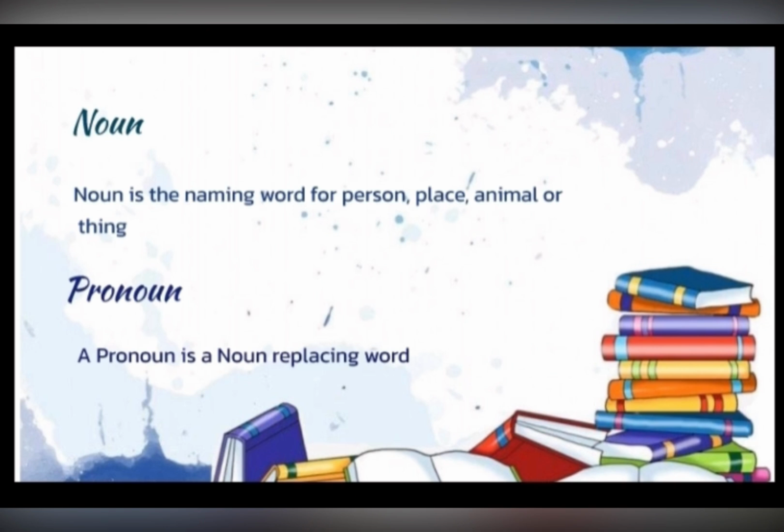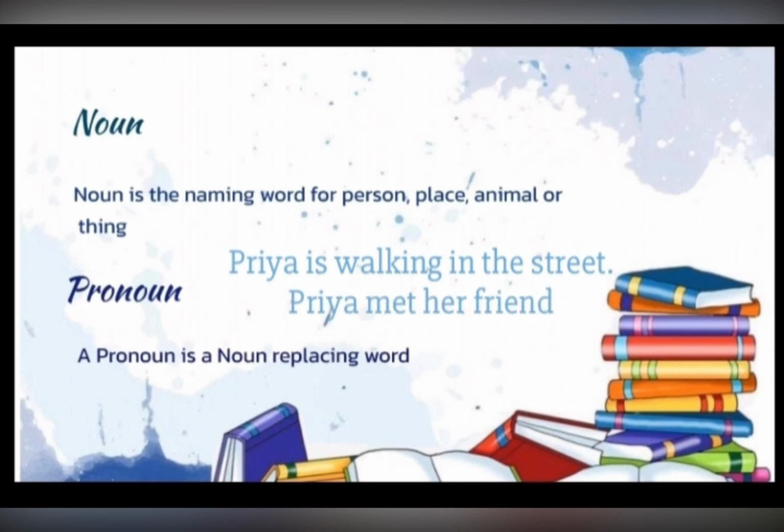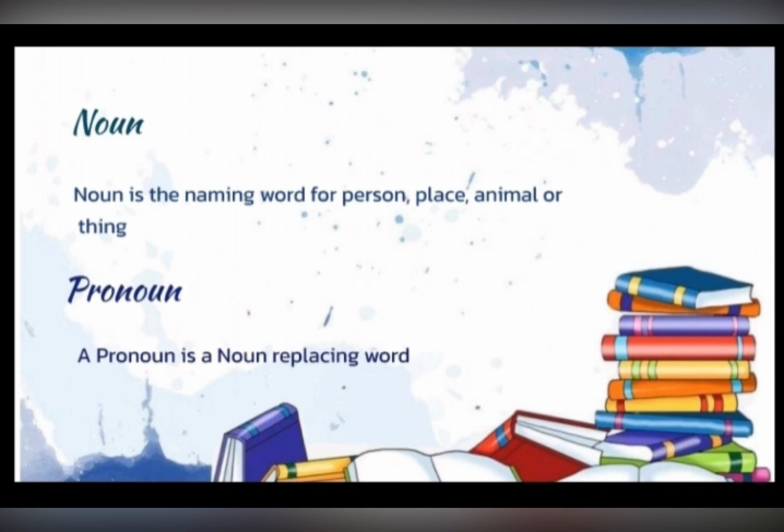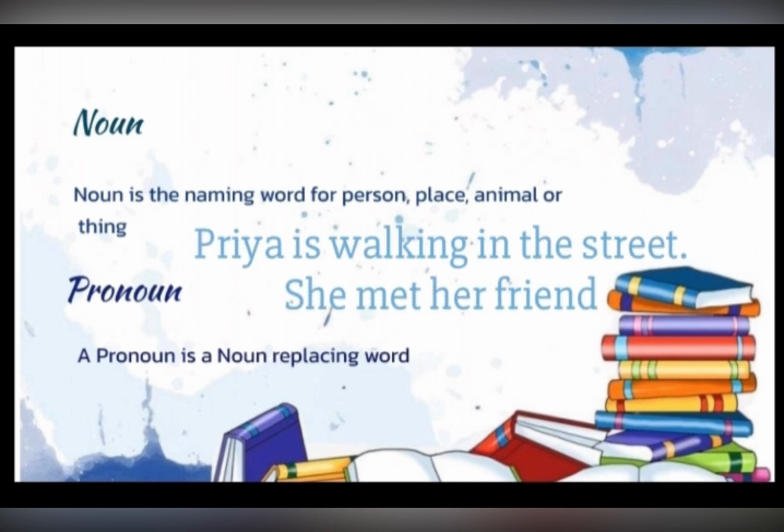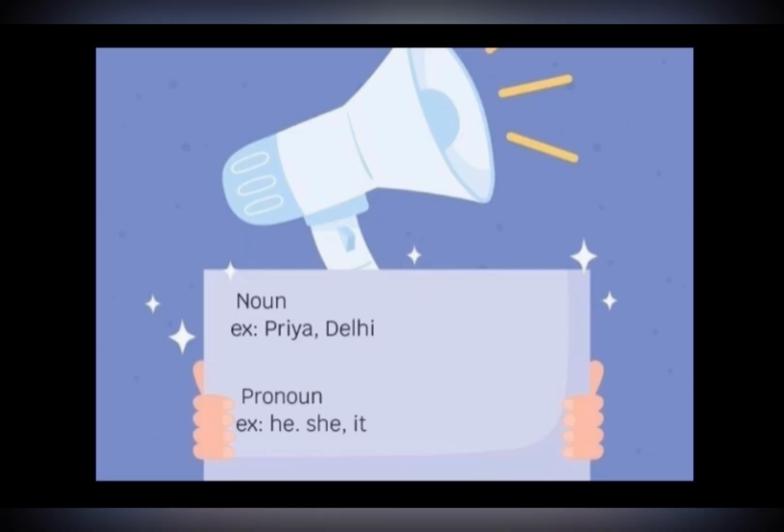For example, we never say, Priya is walking in the street. Priya met her friends. Here, what is wrong in the sentence? Priya, right? Priya will not be used twice, but in place of that, we will use she. Then what will be the correct sentence? Priya is walking in the street. She met her friends. Examples of noun are Priya, Delhi. And examples of pronoun are he, she, it.